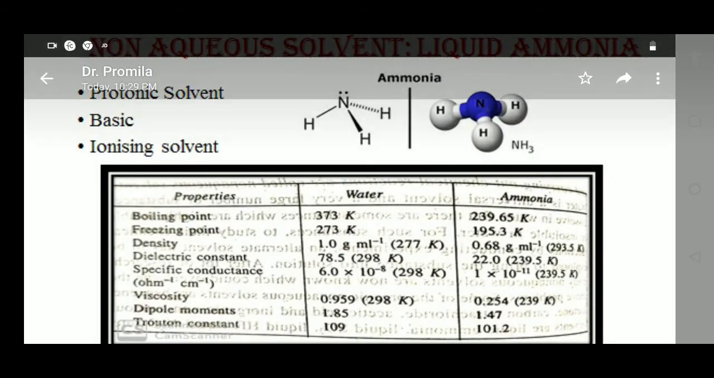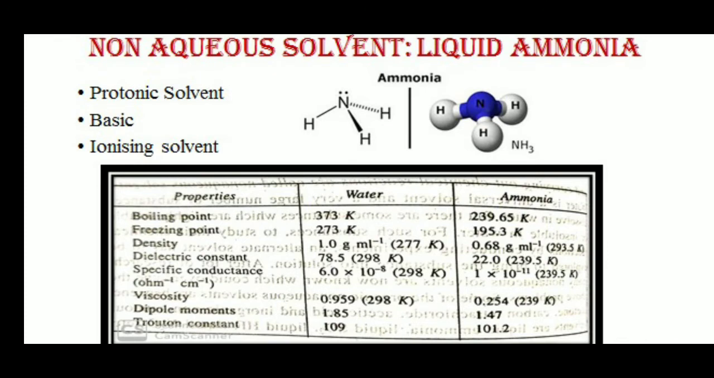Liquid ammonia is a non-aqueous solvent. In the classification of solvents, we classified liquid ammonia into three categories: one is protonic solvent, second is basic solvent, and third is ionizing solvent. Liquid ammonia is a protonic solvent because of the presence of these three protons. It is basic in nature because of the presence of a lone pair on the nitrogen atom, and it is an ionizing solvent because it has a tendency to undergo autoionization. Because of this property, it is classified as a protonic, basic, and ionizing solvent.